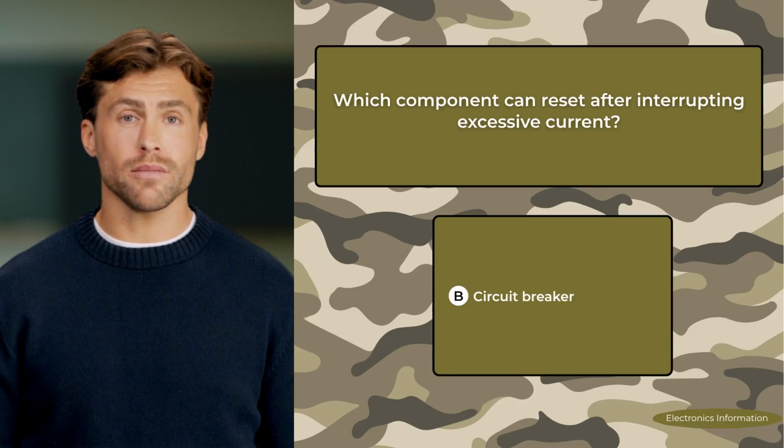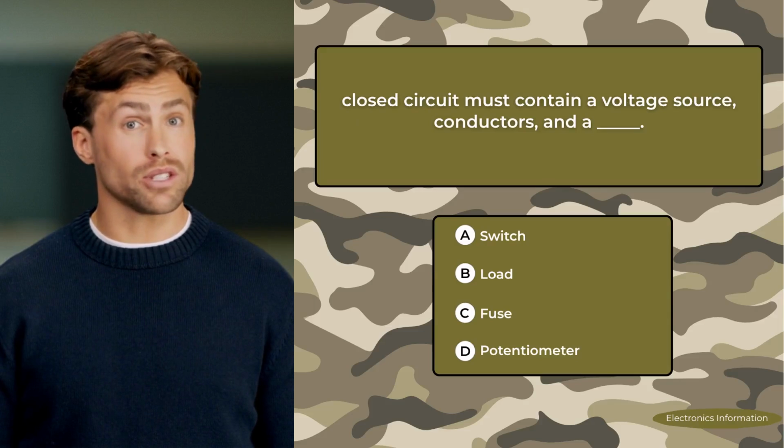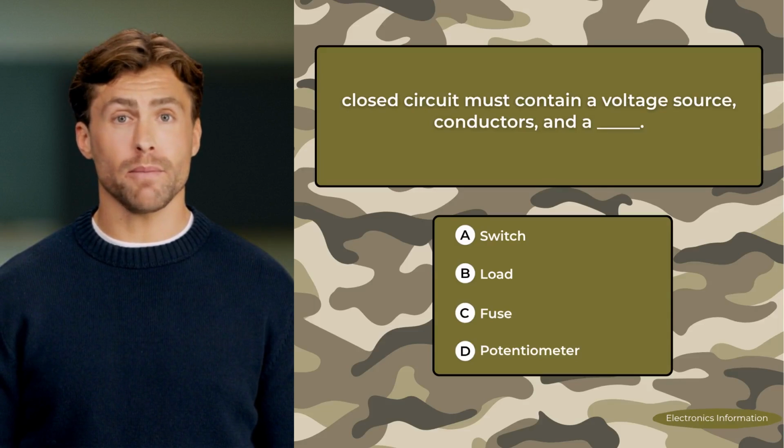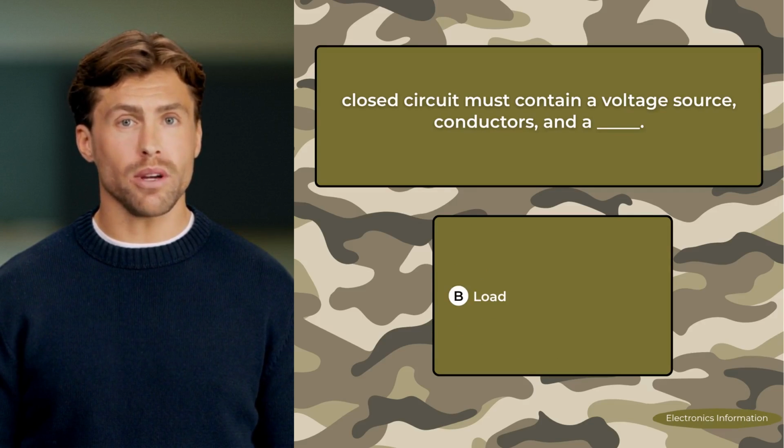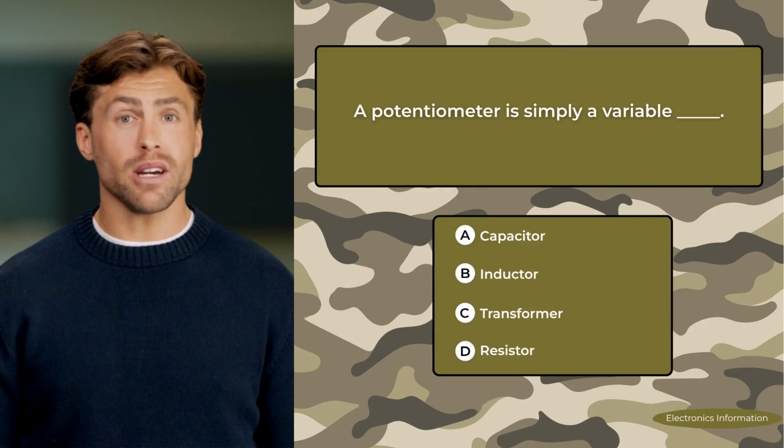Correct answer: circuit breaker. Closed circuit must contain a voltage source, conductors, and a blank. A. Switch. B. Load. C. Fuse. D. Potentiometer. Correct answer: load. A potentiometer is simply a variable blank.